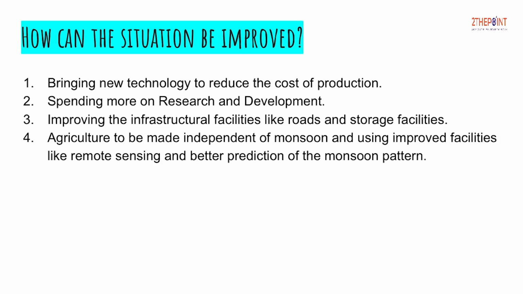Also, the farmers should be made more aware of the facilities that the government has launched for their benefit, for example, the soil health card scheme and the kisan credit card. Now all of this helps farmers to reduce their cost of production and to increase their productivity, which in turn would reduce the structural inflation in the long run.